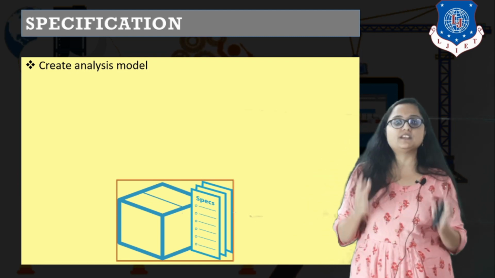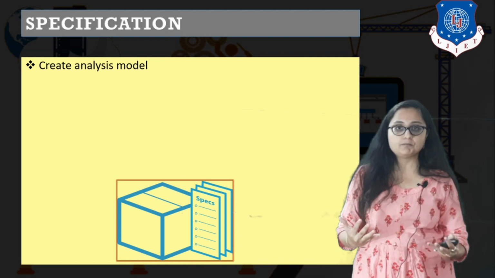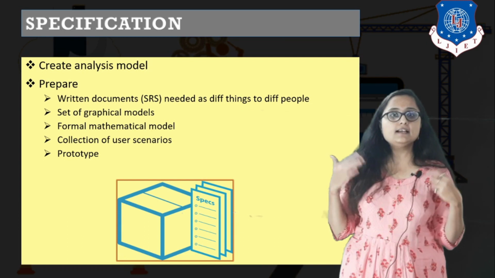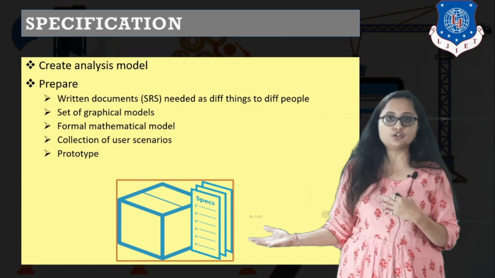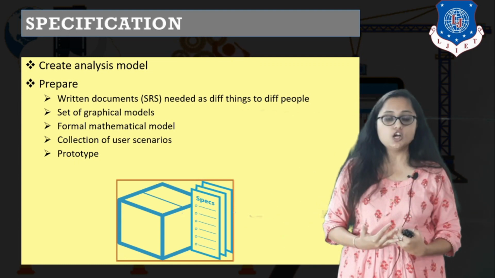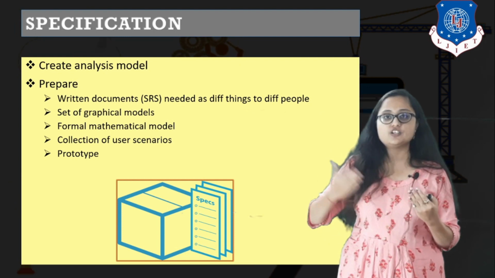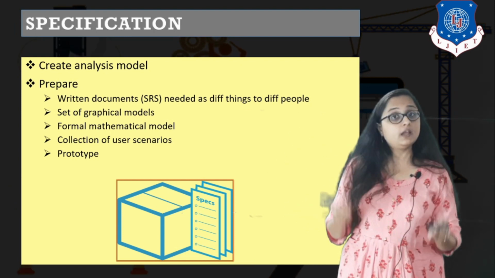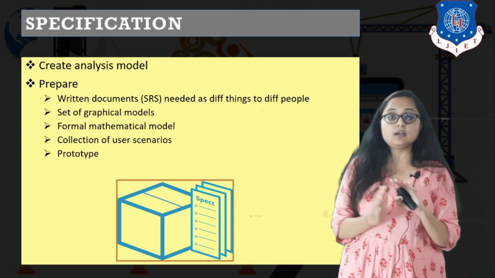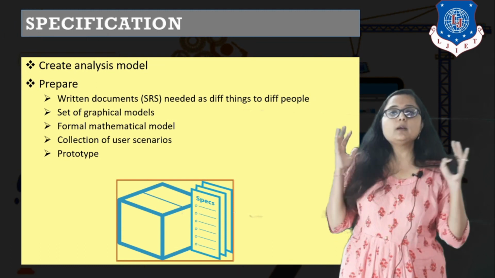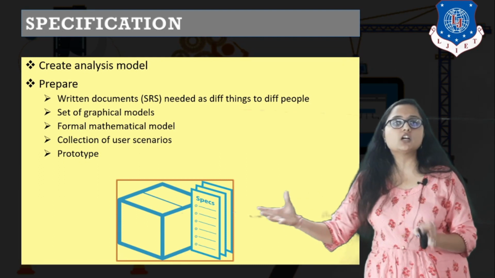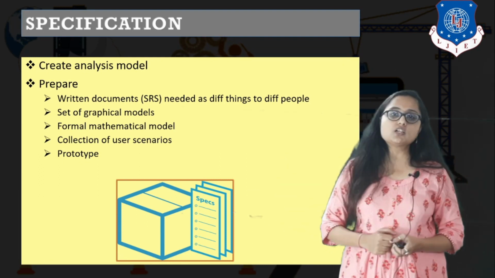Now you need to specify using some sort of model. So in specification, basically you are creating an analysis model, and this analysis model differs from project to project, from people to people who are developing this specification. So it may be a written document like a software specification, like SRS, right? It may be a graphical model, like all the diagrams you have inside it. It may be a mathematical or logical model. It may be only a collection of user scenarios, or it may be a somewhat rough working prototype, right? So this is what specification is all about.